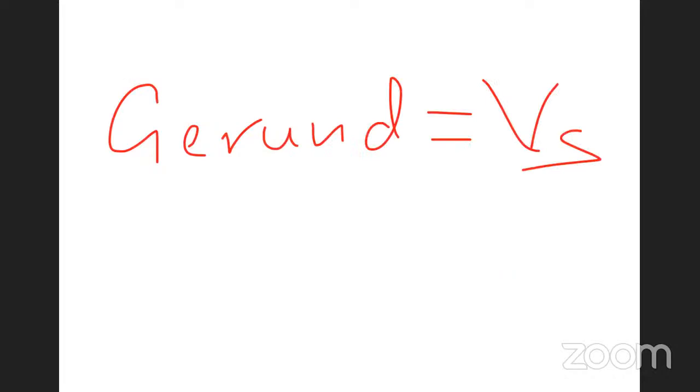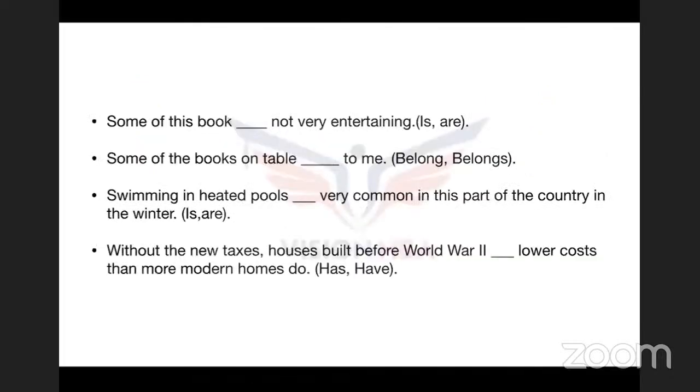Now, guys, to the people who are watching this video from the beginning, and people who are joining now, remember this thing: subject verb agreement is going to be asked the most in any competitive examination wherever a grammar-based question is asked. Why? Because the subject verb agreement concept has so many questions involved in it. So without the new taxes, houses built before World War II has lower cost than more modern homes do. Is going to be has or have.